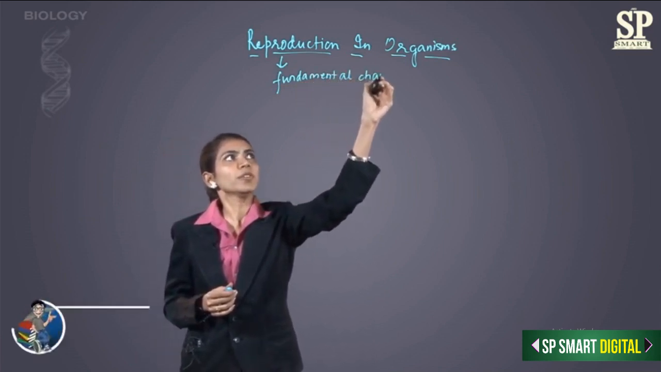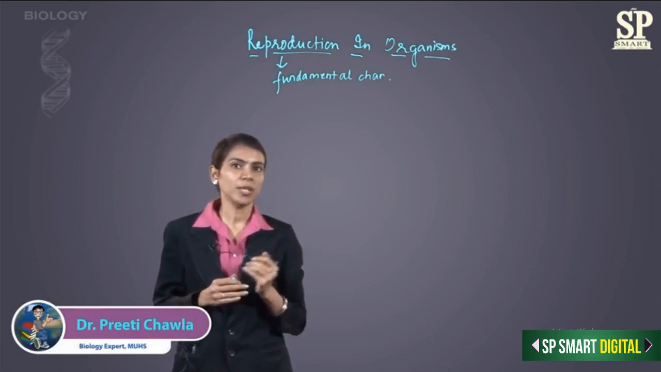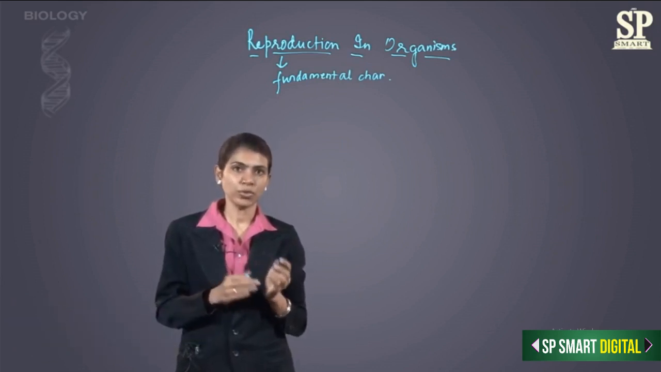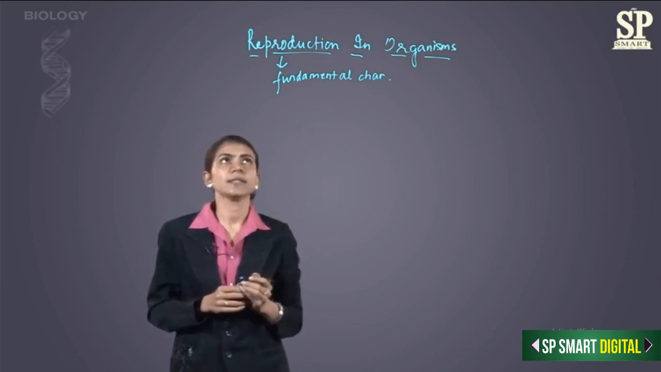Now, why is it one of the fundamental characteristics? Because without reproducing, no species will be able to survive on Earth. If the species do not reproduce, they become extinct and finally they fade away from Earth. It's one of the fundamental characteristics.